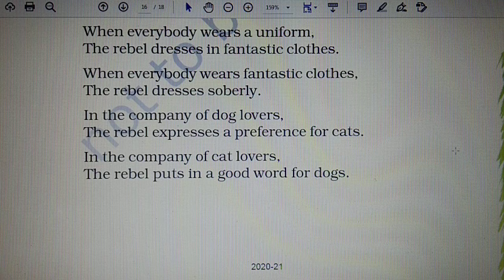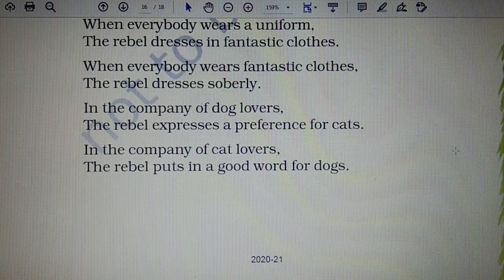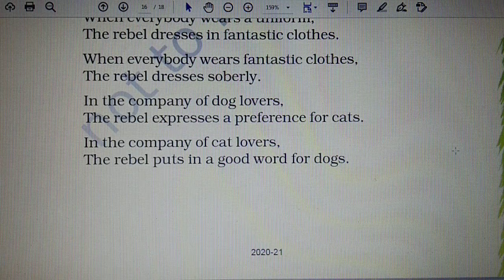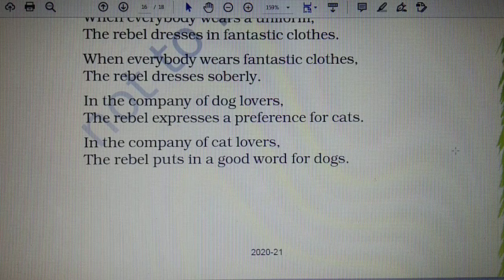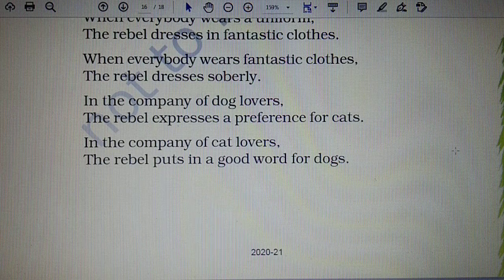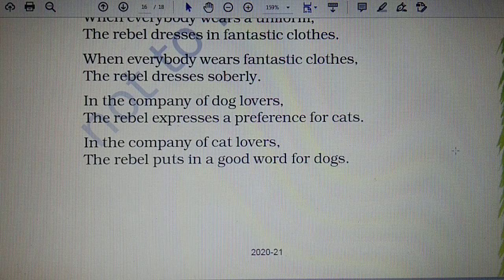Now, in the company of dog lovers, the rebel expresses a preference for cats. In the company of cat lovers, the rebel puts in a good word for dogs. Now, here the poet discusses how the rebel's preferences never match with the others in a group.